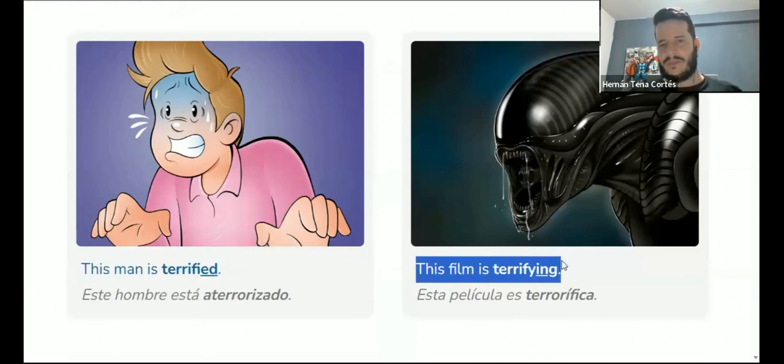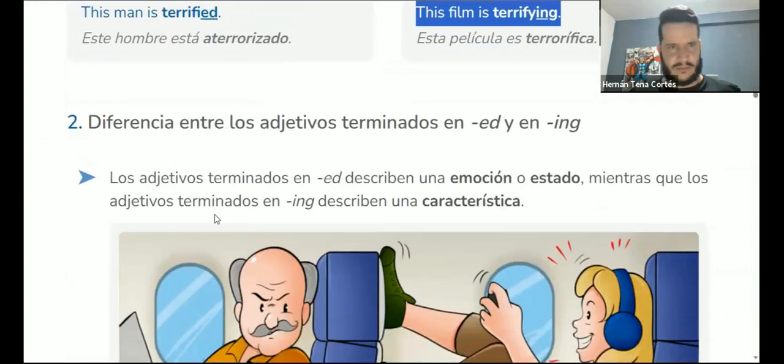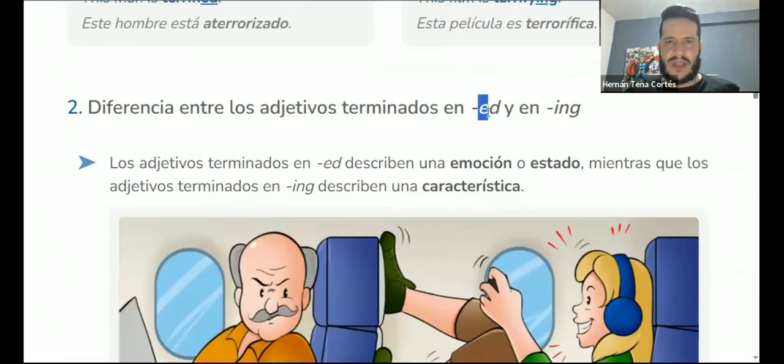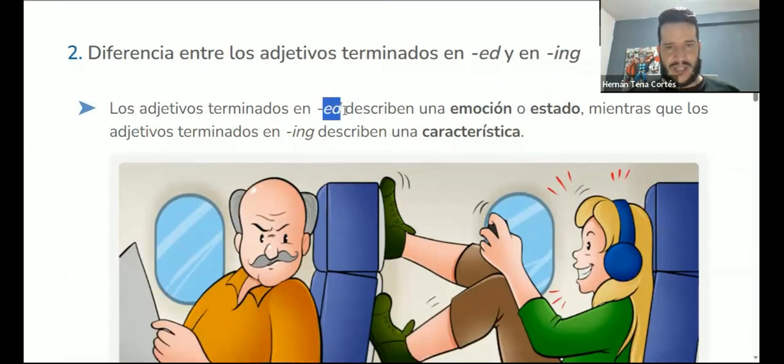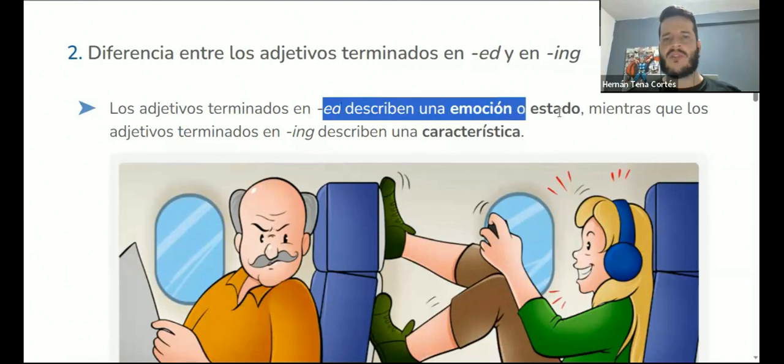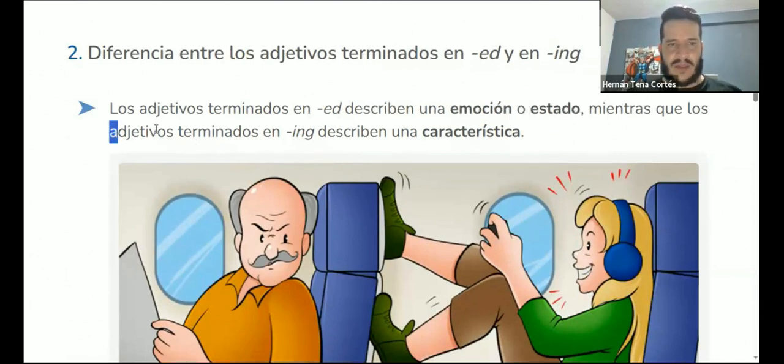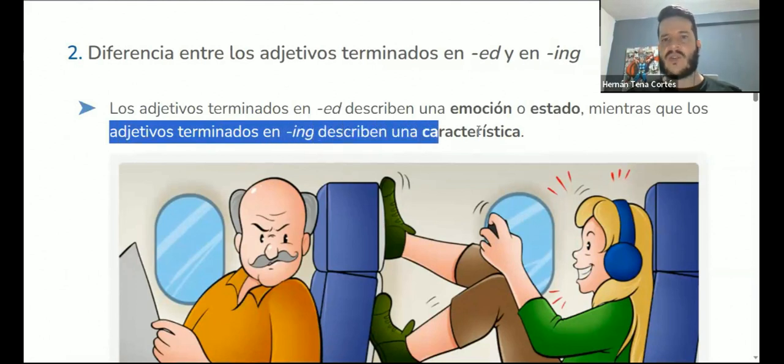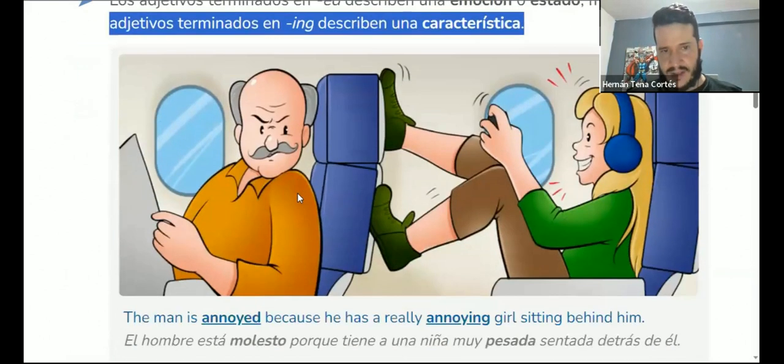The film is terrifying. So the difference between the adjectives that finish in ed and the ones that finish in ing: the ones that finish in ed describe an emotion or a state, while the adjectives that finish in ing describe a characteristic.